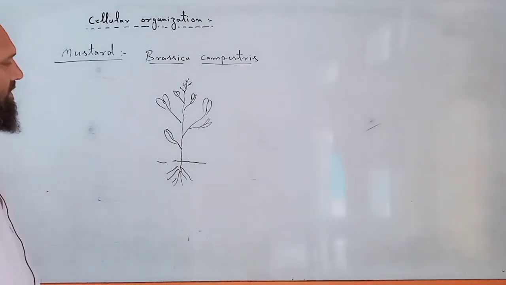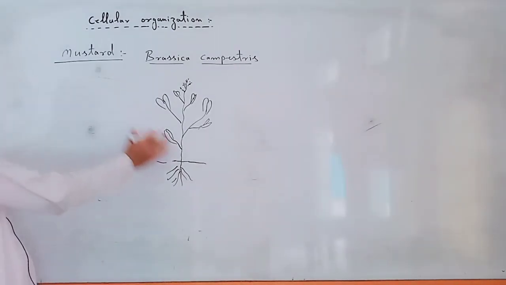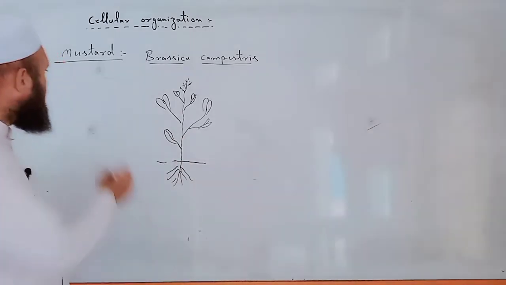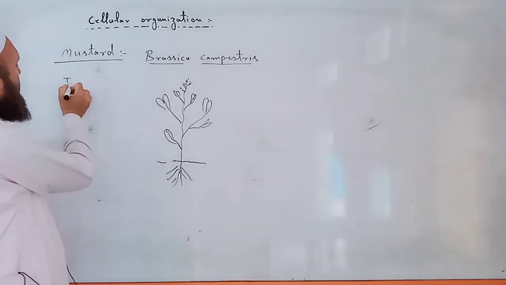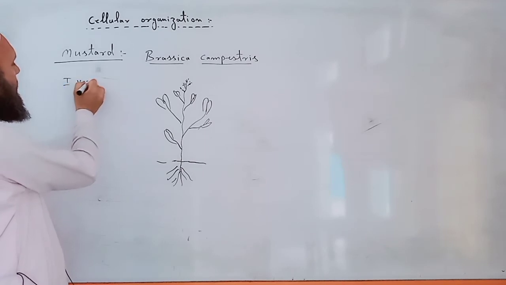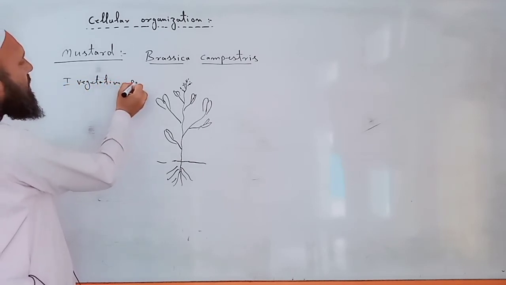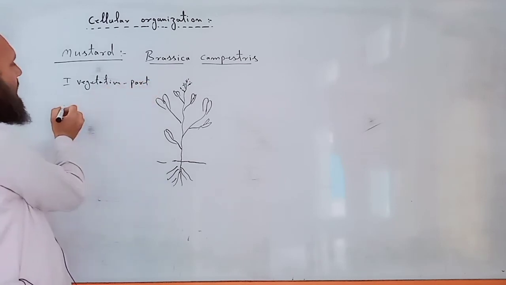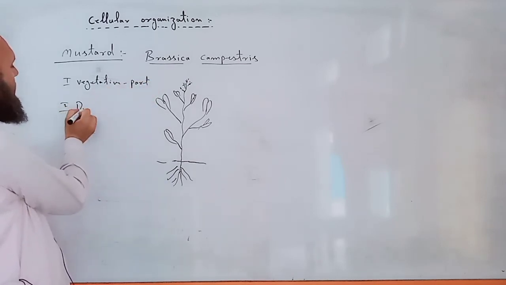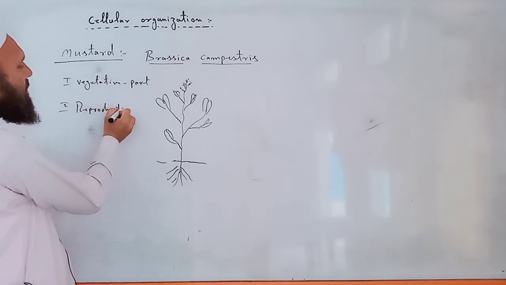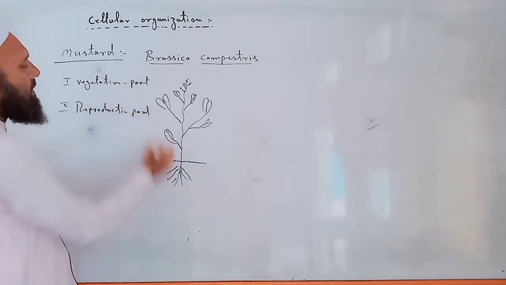Mustard plant, its plant body can be divided into two portions. The first one is vegetative parts, and the second one is reproductive part.